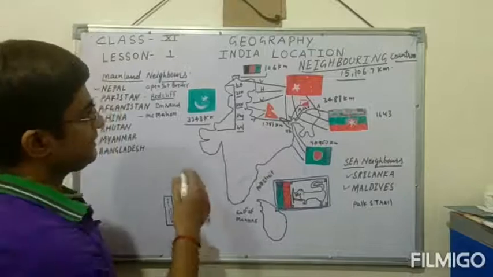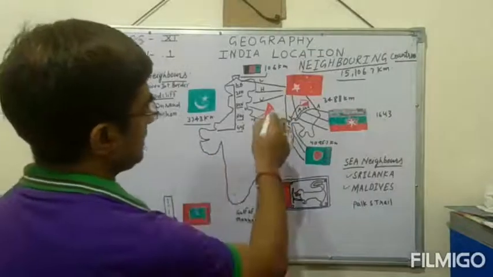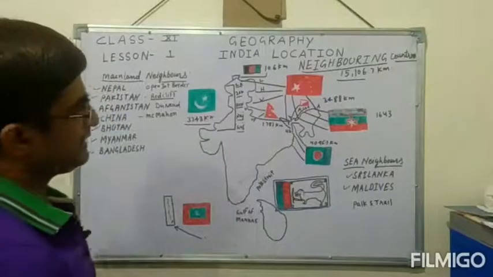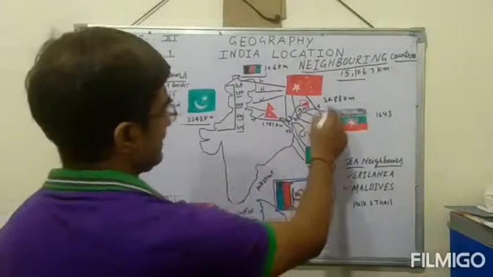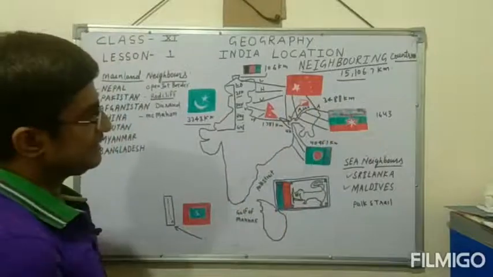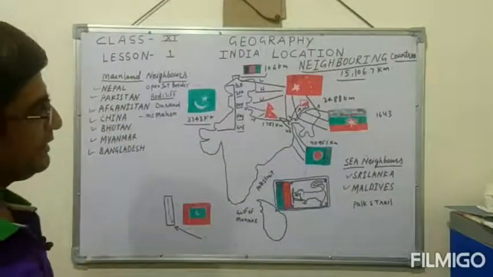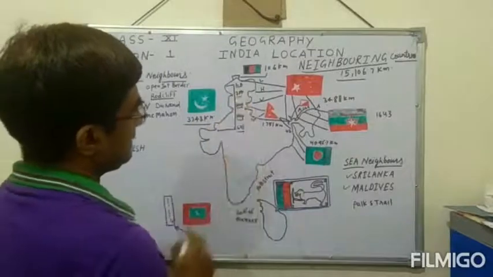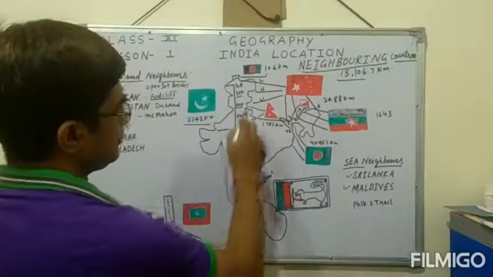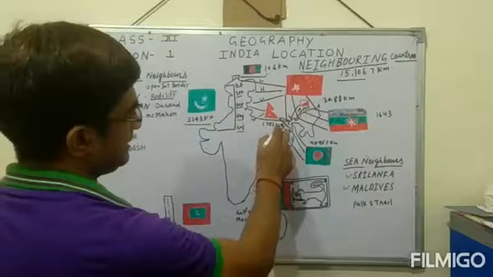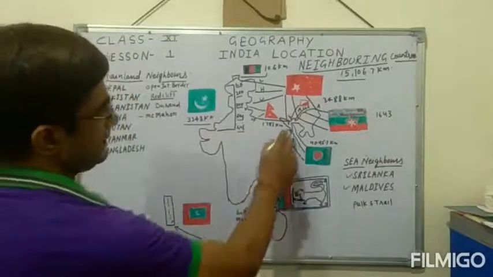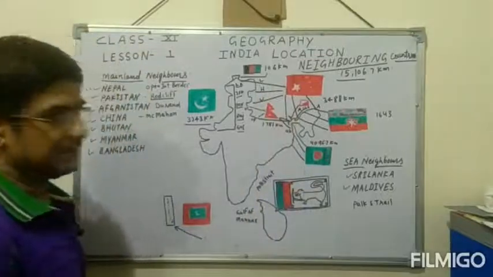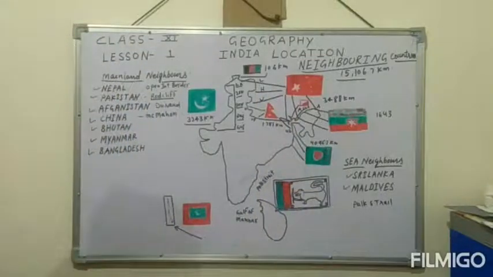The next country after Afghanistan is China, with which we share a boundary of 3,488 kilometers. The states which share the boundary with China are Ladakh, Himachal Pradesh, Uttaranchal, Sikkim, and then Arunachal Pradesh.